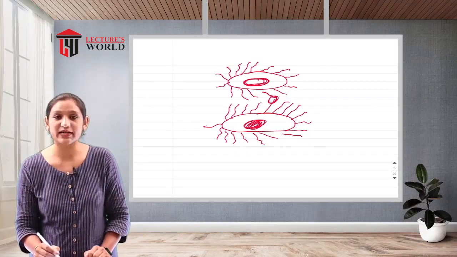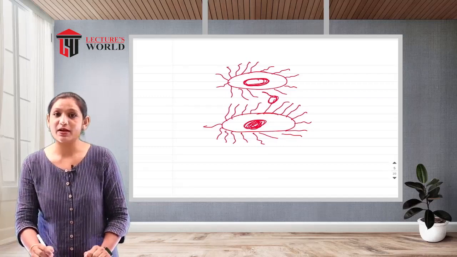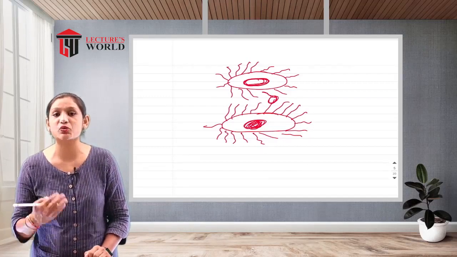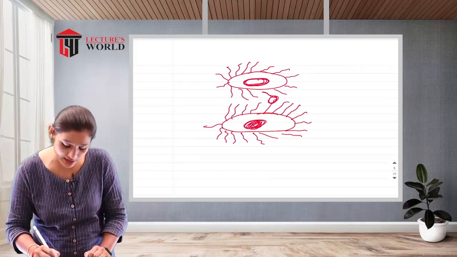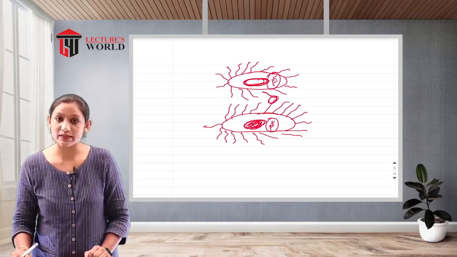These are two bacterial examples. These two appendages are attached to each other and transfer the genetic material from one bacterium to the other. This one is called F plus and this one is called F minus.